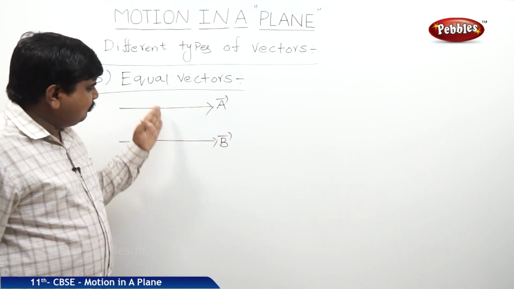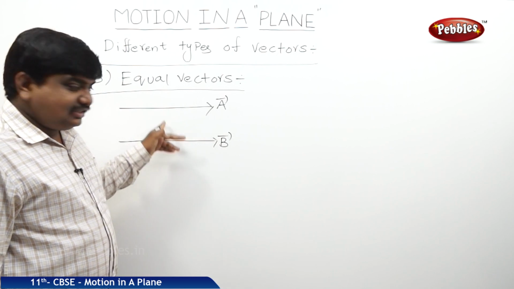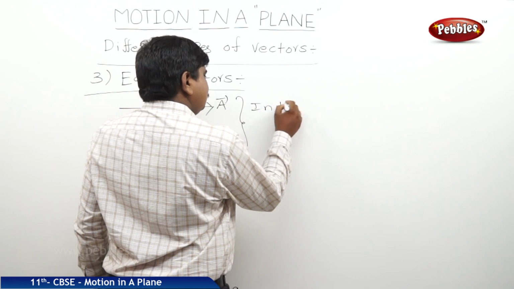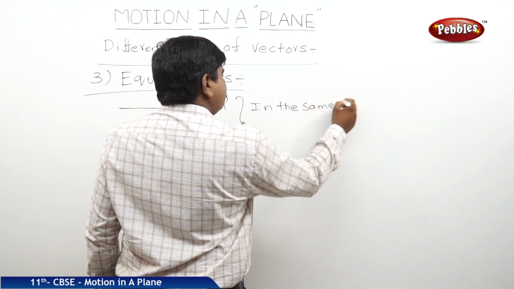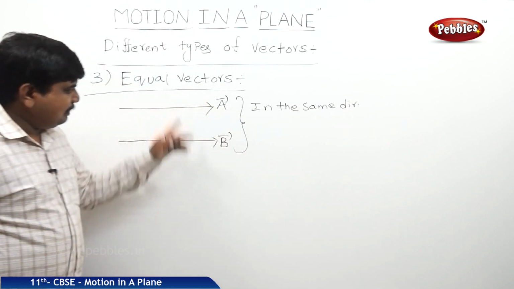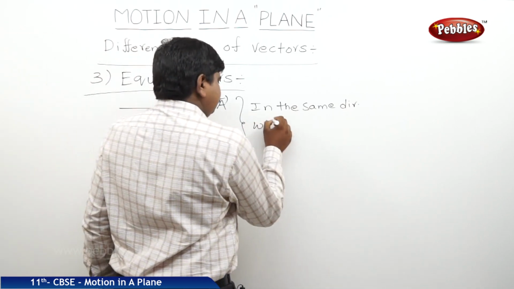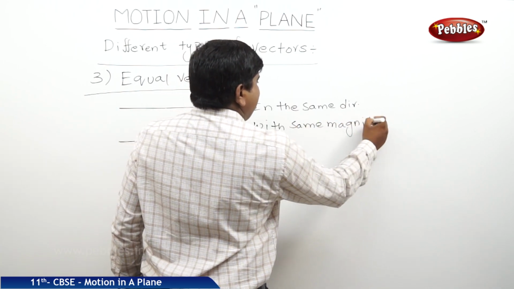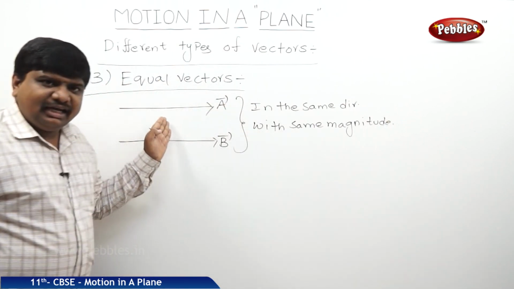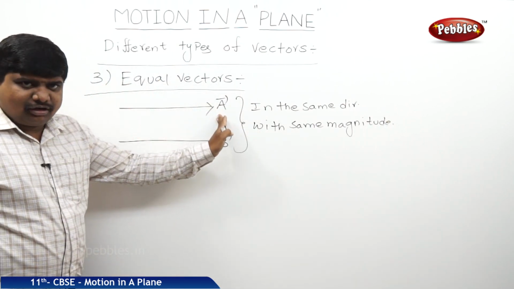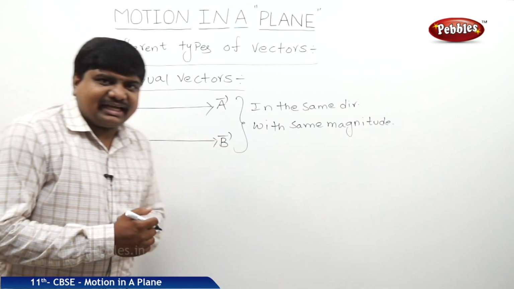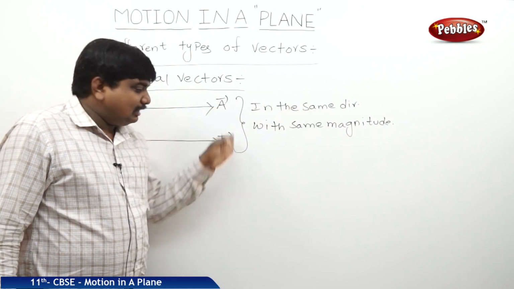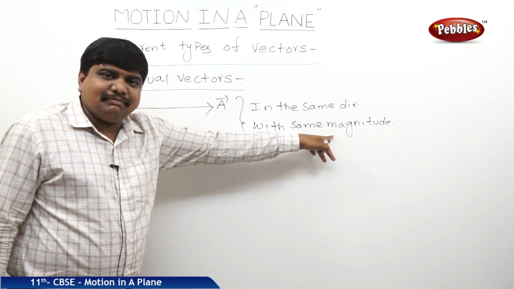These two vectors are moving horizontal to each other, in the same direction with the same magnitude. The magnitude is nothing but the value or the distance of this vector, how much distance it has traveled. So in the same direction these two vectors are traveling, and at the same time they both have the same magnitude.